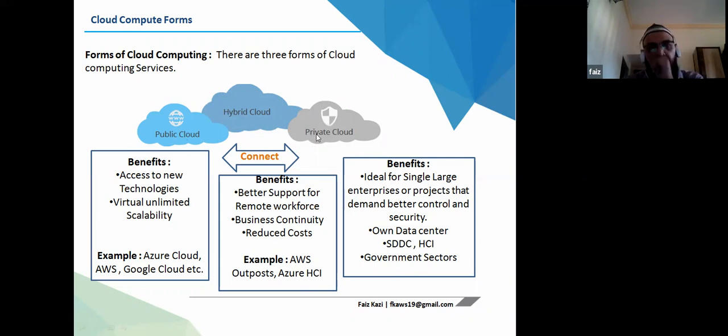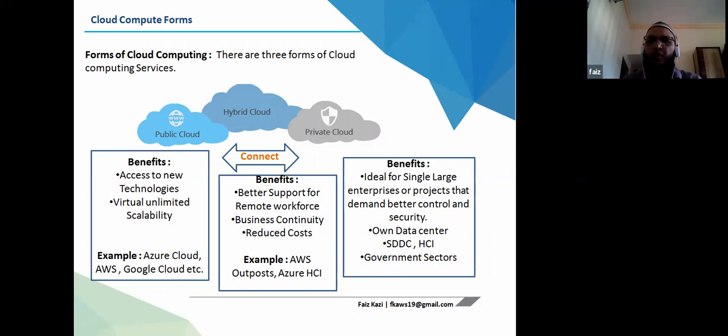It is not the same as your on-premise. But if I'm a government sector or a very large enterprise, I will say I have money, I can invest in a lot of compute power or infrastructure. So why should I invest in the public cloud? Why should I give my data or store my data on the public cloud?